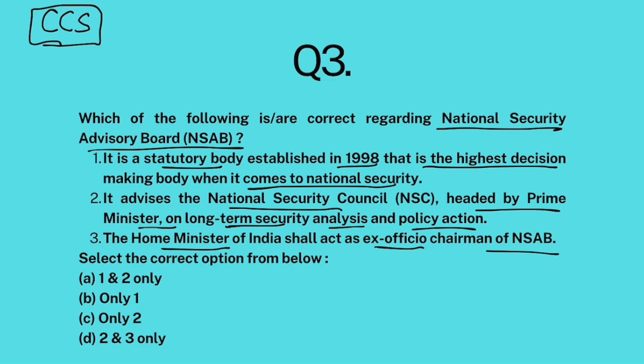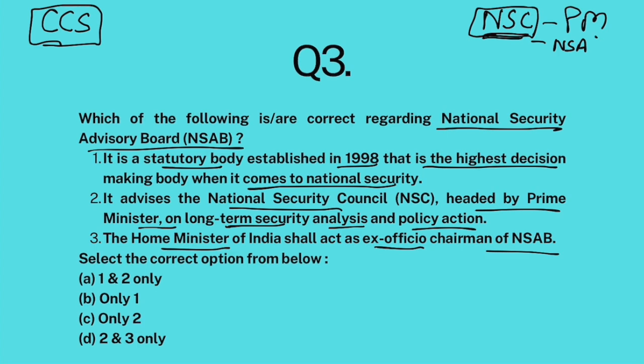But there are other organizations also. Okay, now there is a National Security Council which is headed by Prime Minister. This National Security Council advises the Prime Minister on all security matters. Prime Minister is its chairman and National Security Advisor NSA Ajit Doval is its secretary.